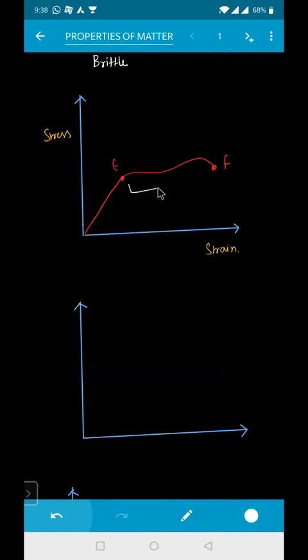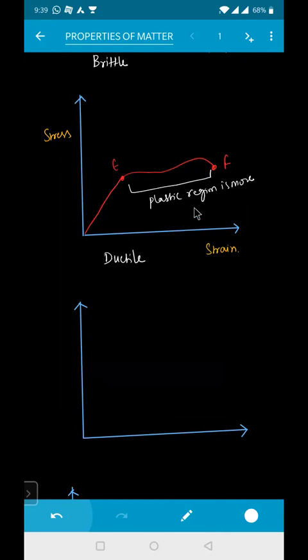The distance between E and F is what, beta? Large. Plastic region is more. If plastic region is more, such type of materials are called as ductile materials.